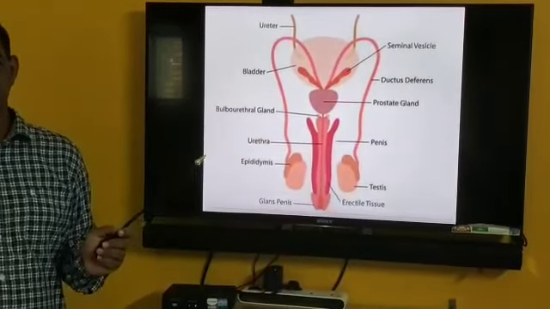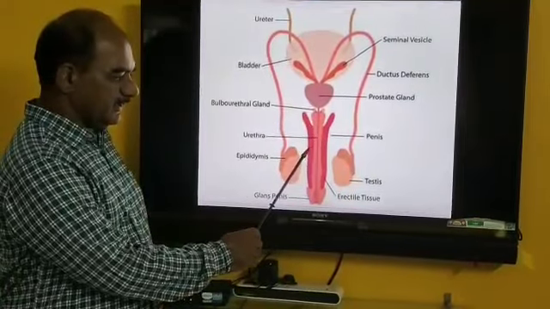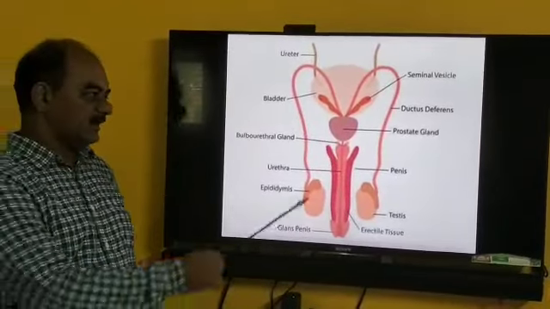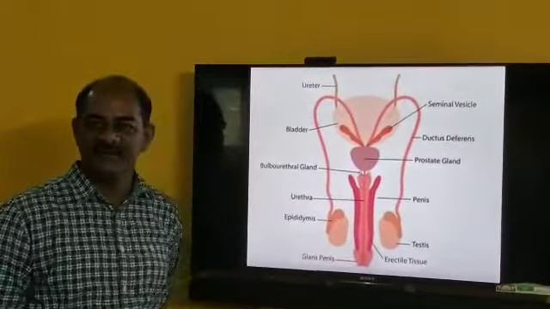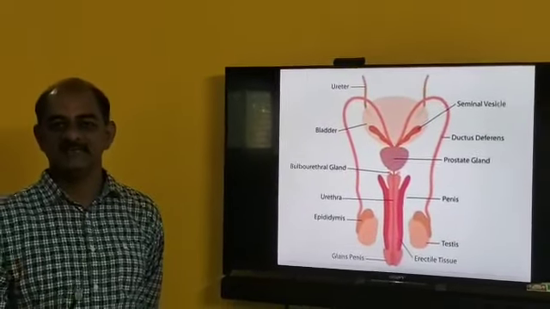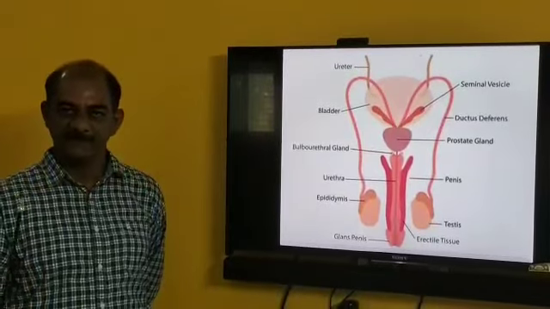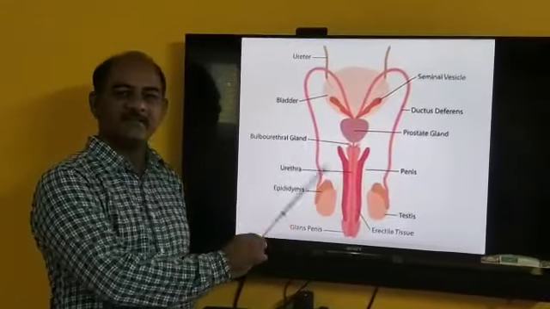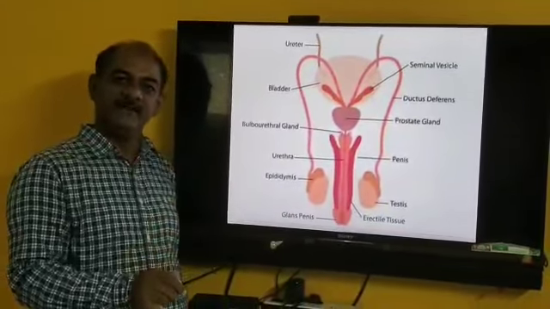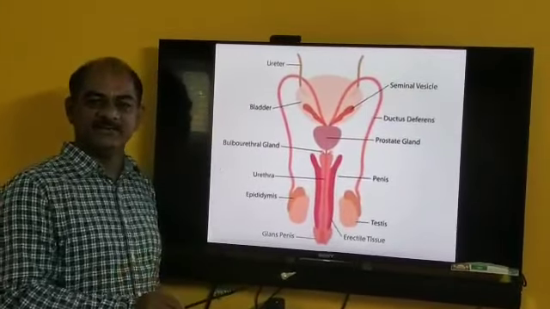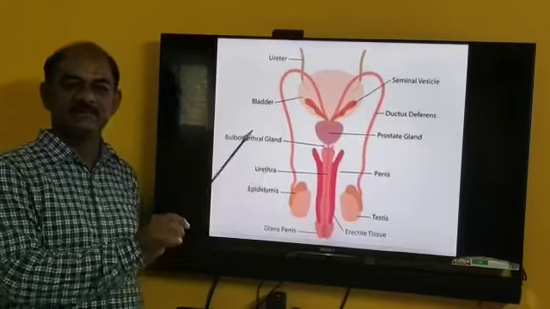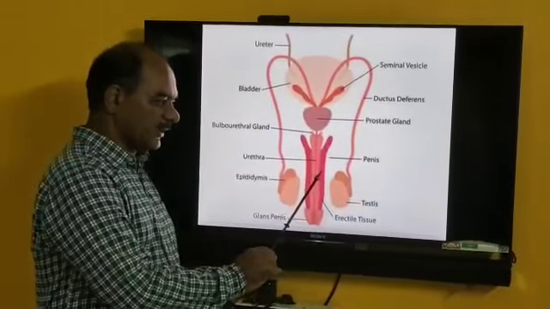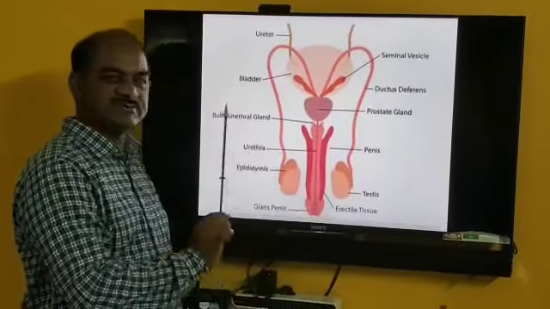The outer paired erectile tissue is called corpora cavernosa, and the inner, where the urethra is present, is called the single corpus spongiosum. In the corpora cavernosa, various blood sinusoids are present, and at the time of copulation, when these sinusoids are filled with blood, the penis becomes hard and erect.